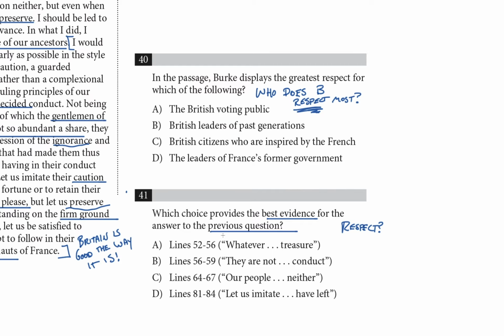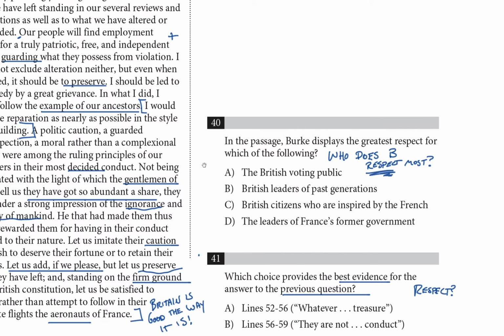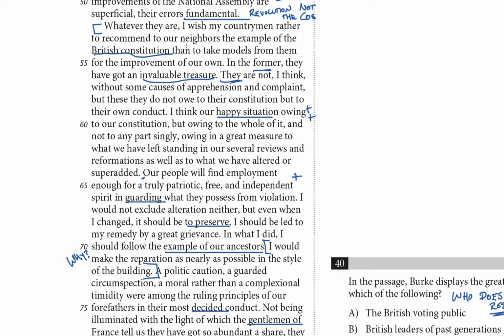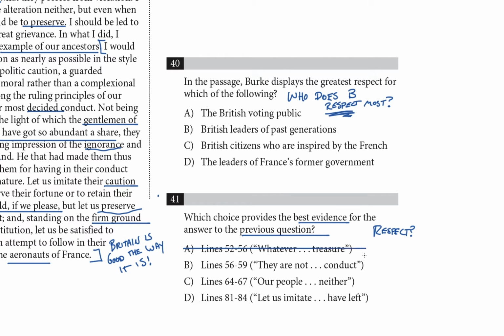So I'm going to display the passage, and start going through these line references. We're just going to see, is this a group of people that Burke respects? So, choice A, lines 52 to 56. Whatever they are, I wish my countrymen rather to recommend to our neighbours the example of the British Constitution than to take models from them for the improvement of our own. In the former, they have got an invaluable treasure. Is this respect for a group of people? Well, there's respect, certainly, because we're talking about this invaluable treasure in the former. Which one was the former? The British Constitution, right? So not a group of people, but a group of laws. And that means that choice A here is no good.